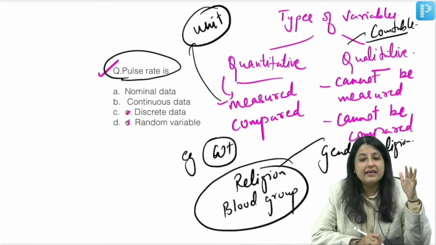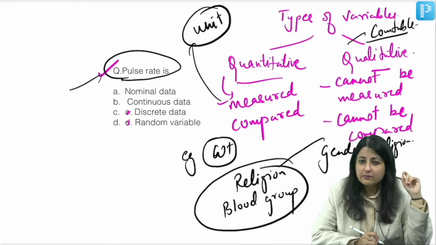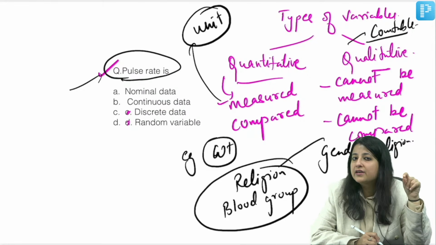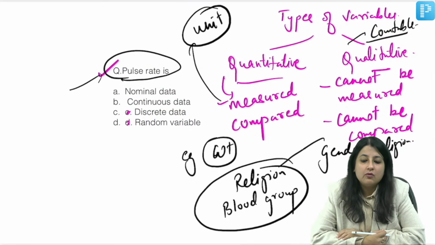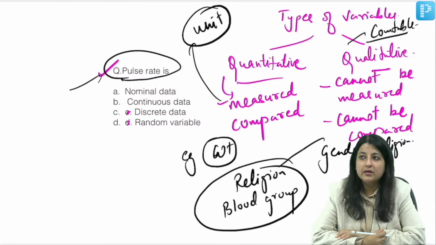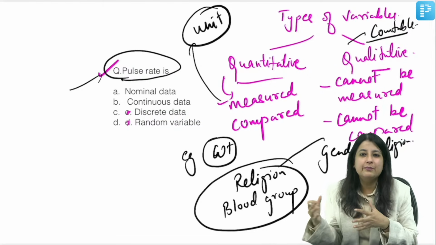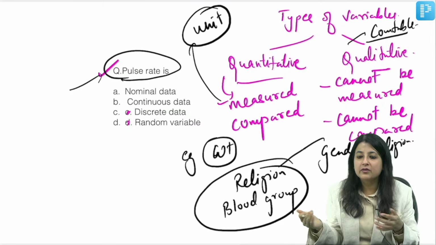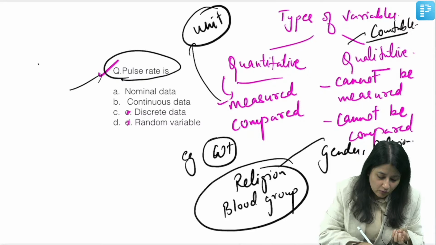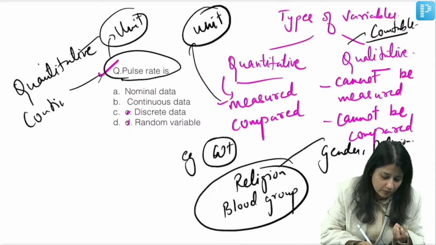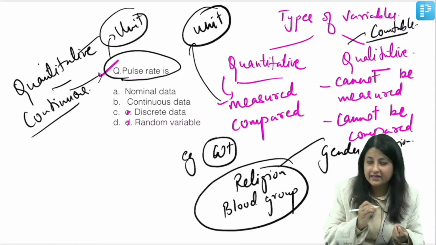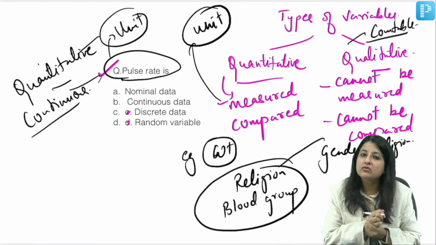Does it have a unit, or does it not have a unit? Does pulse rate have a unit? Of course pulse rate has a unit. What is the unit of pulse rate, everybody? You all know pulse rate, like somebody could have 80 beats per minute, 78 beats per minute, 90 beats per minute. So we know that it has a unit. Since it has a unit, it is quantitative. If it is quantitative, it is also continuous. Is it clear? It is also continuous.